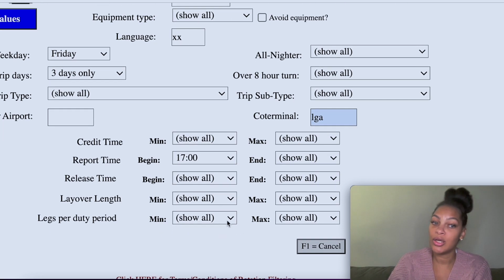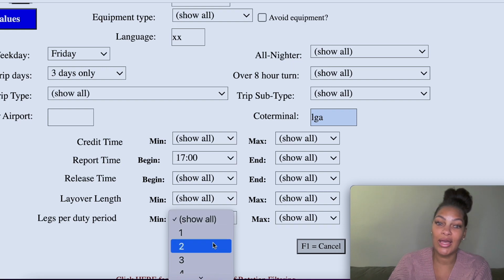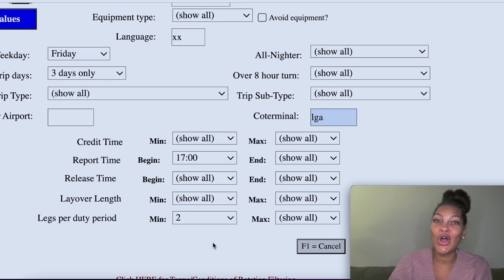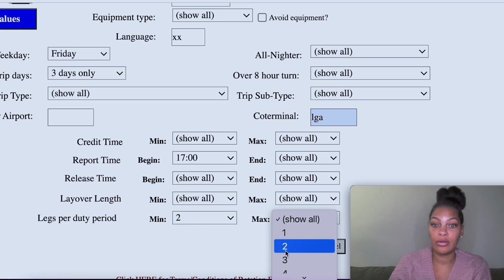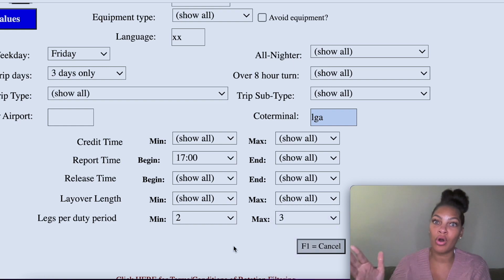Now, here we go. Legs per duty. This is what I care about. Legs are the amount of flights you have on a given day. So let's say Friday, or any day, I don't want to work anything more than 2 legs. The max, I'm going to put 3, because again, I want to keep my options broad. I could put 2, I could put 1 and 1, but I'm not going to do that because I want to see all the options that they give me.